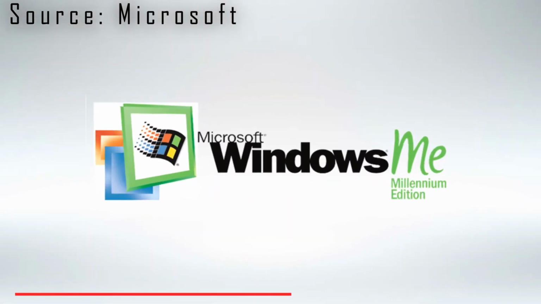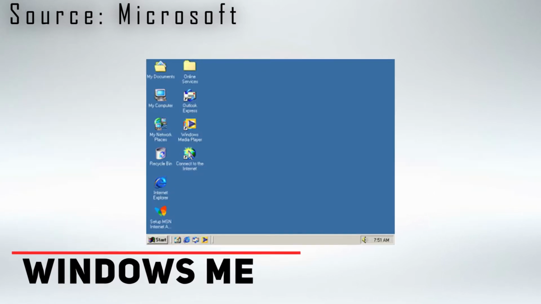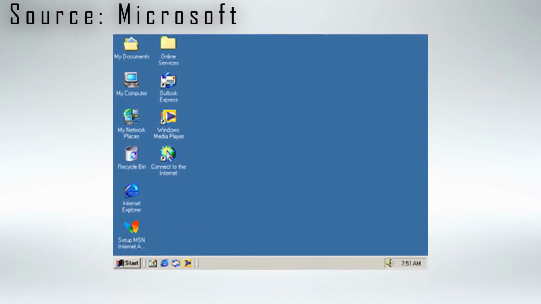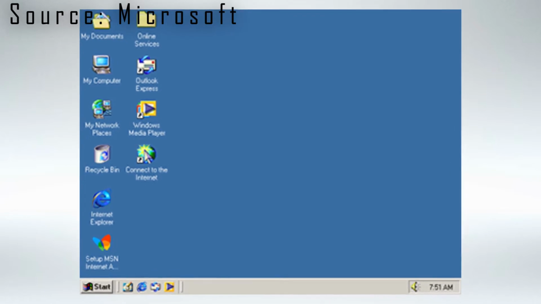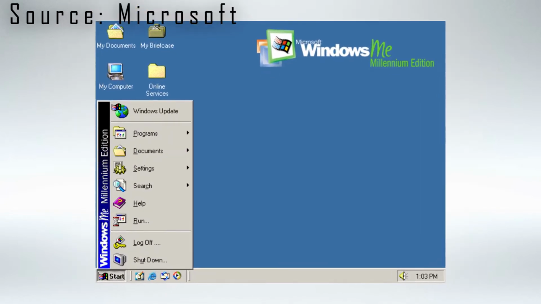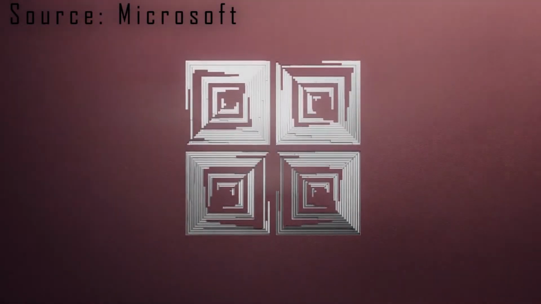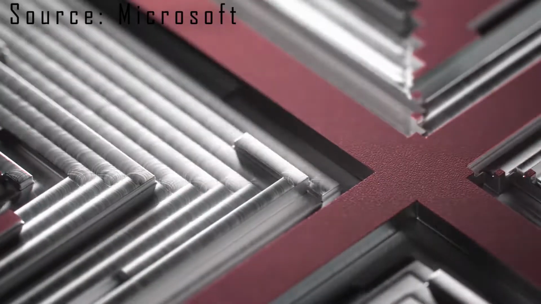Number 7 is Windows ME. Considered a low point in the Windows series by many, at least until they saw Windows Vista. Windows Millennium Edition was the last Windows based on MS-DOS and the last one in the Windows 9X line. Released in September 2000, it was twinned with Windows 2000, the business-oriented operating system targeted at the enterprise market.